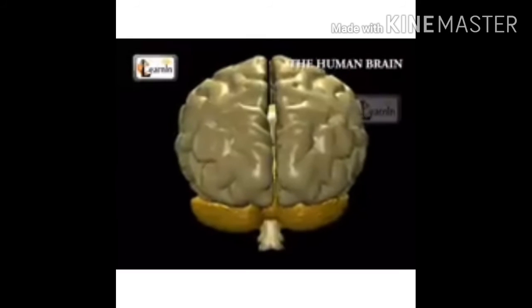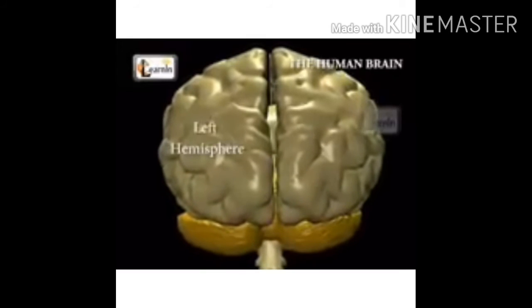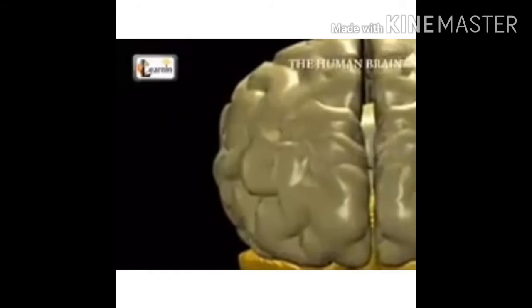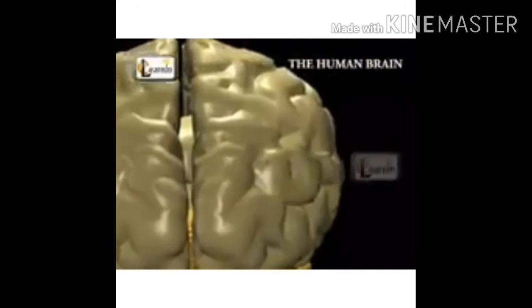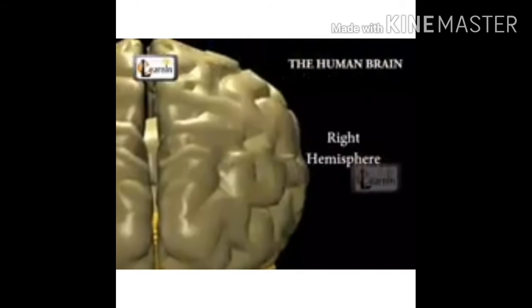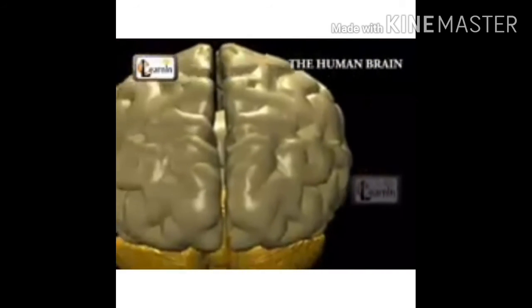The cerebrum is again divided into 2 parts, the left hemisphere and the right hemisphere. The left hemisphere is considered to be logical, analytical, and objective, and the right hemisphere is thought to be more intuitive, creative, and subjective. The midbrain acts as the master coordinator of all the messages going in and coming out of the brain to the spinal cord and is located underneath the middle of the forebrain.